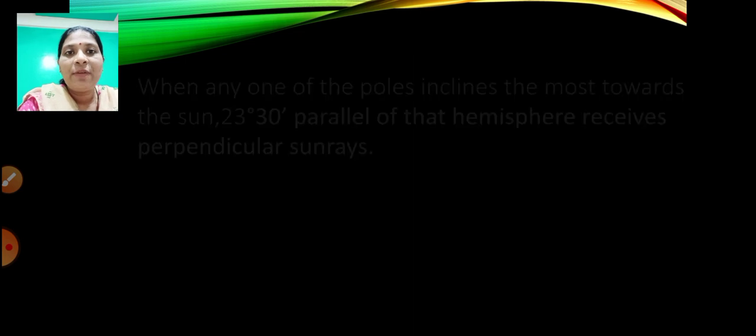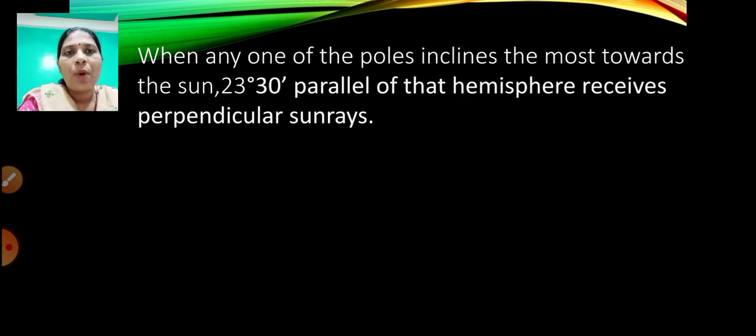Today we are going to learn what happens when any one of the poles, we have two poles, the north pole and the south pole, inclines the most towards the sun. When its axis is tilted towards the sun, the 23 degrees 30 minutes parallel of that hemisphere, northern or southern, receives perpendicular sun rays.